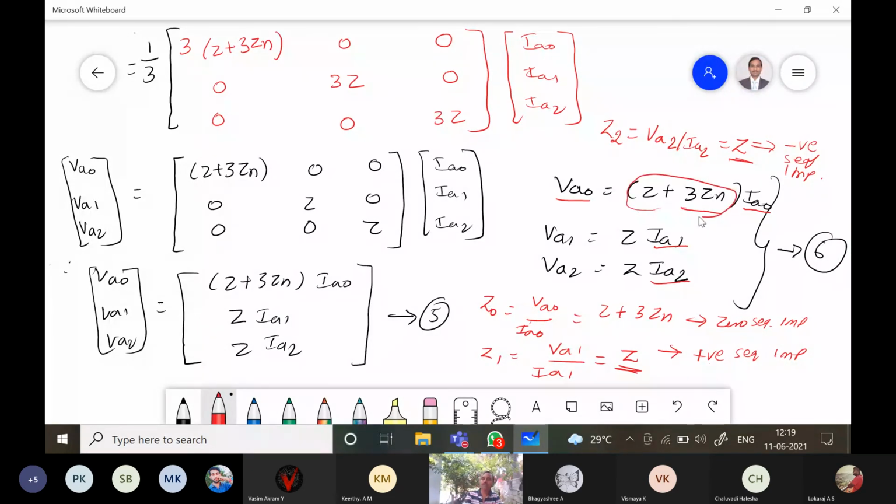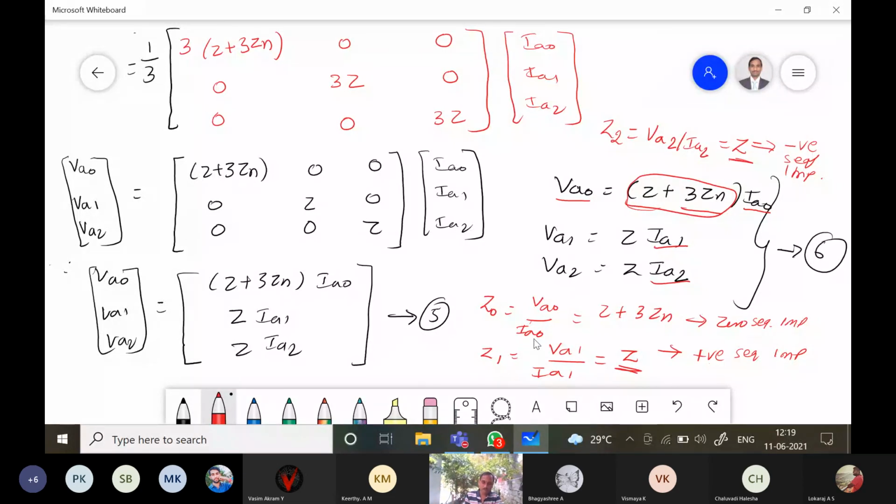It means 3 times the current flowing in the neutral impedance, so it is much larger in this case. Is it clear?